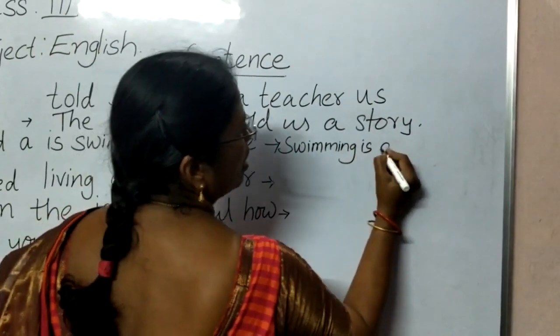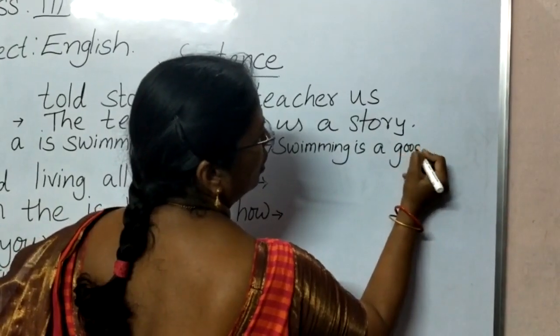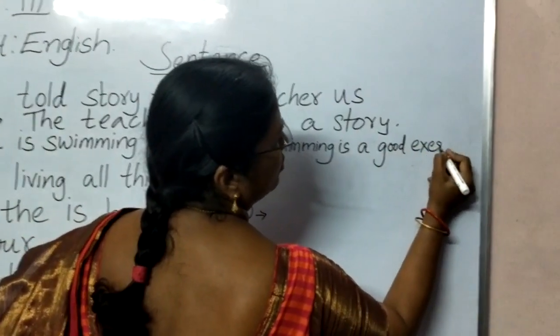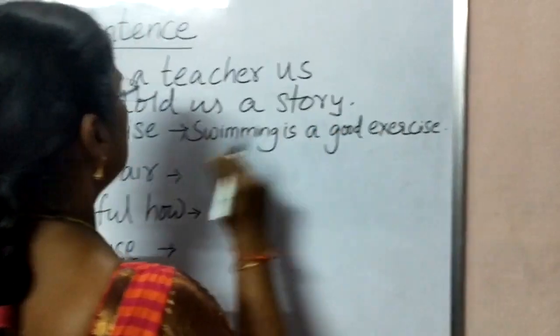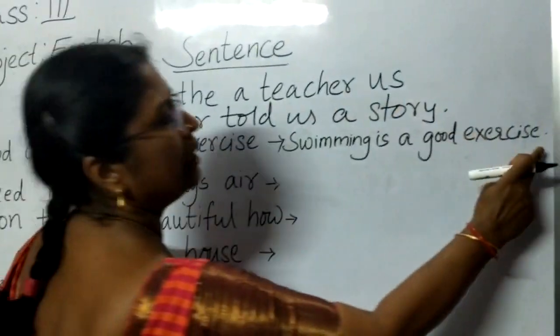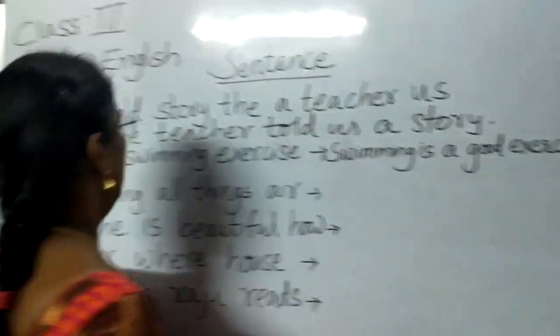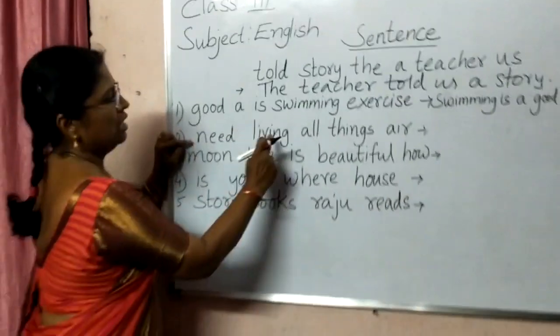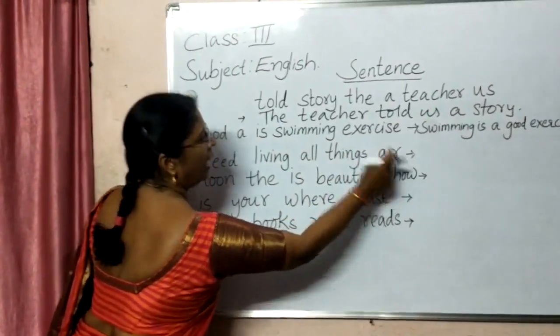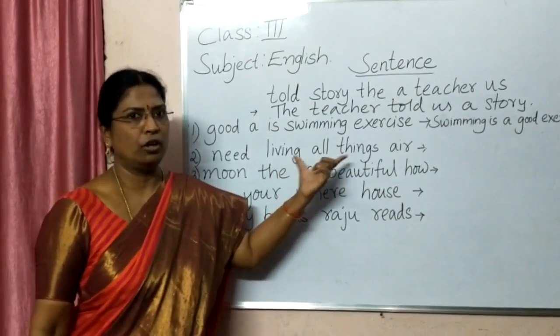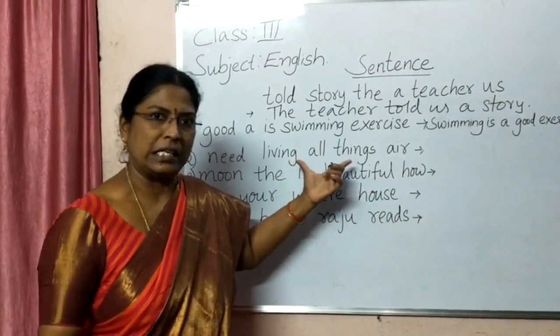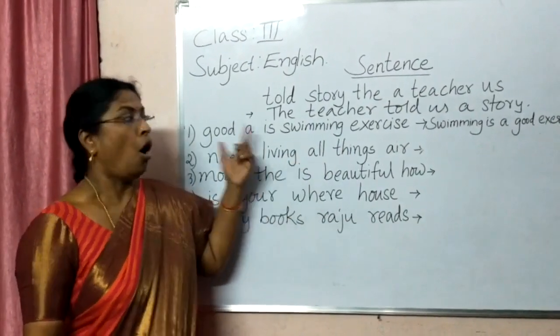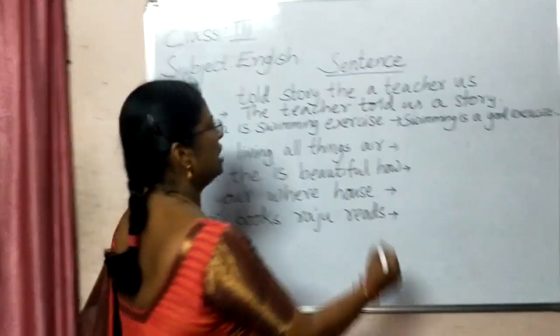Swimming is a good exercise. So, the sentence is starting with a capital letter and it is ending with a full stop. Now, we'll see the next one. Need, living, all, things, air. So, here the words are not arranged properly. You cannot understand this. So, how shall we write? All living things need air.